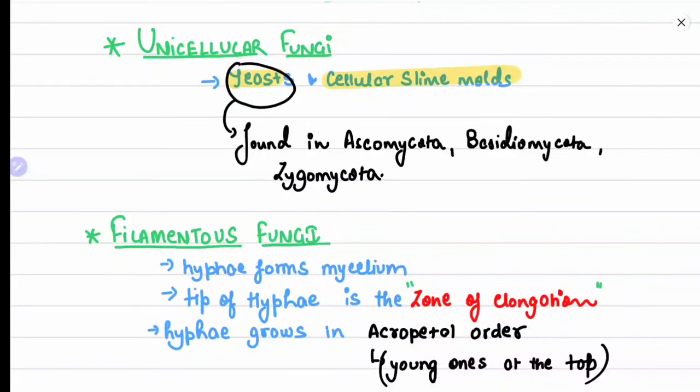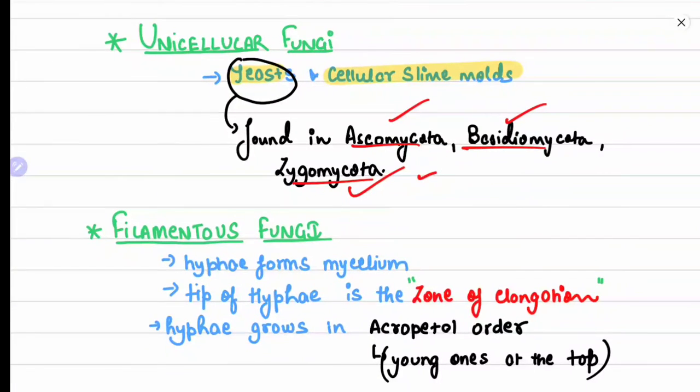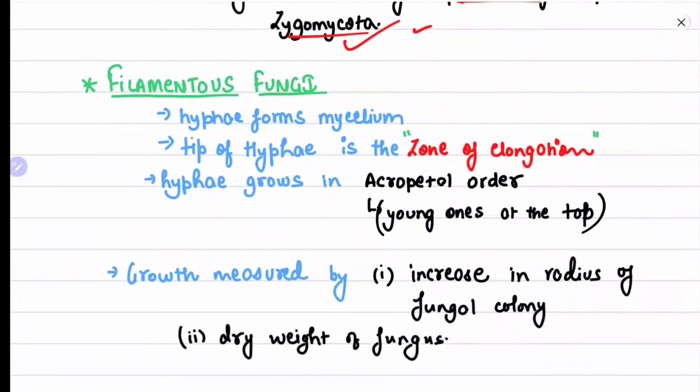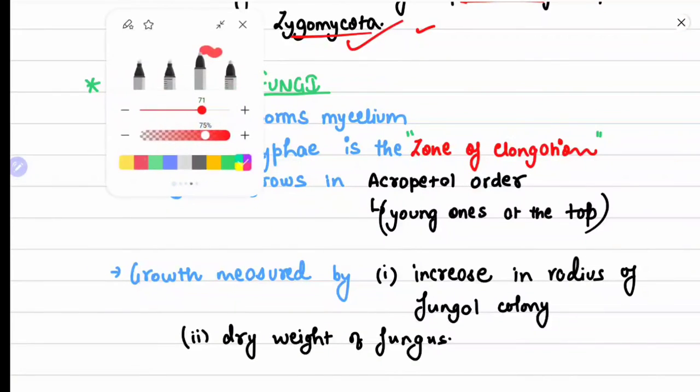Now unicellular fungi. Yeasts are an example of unicellular fungi, and cellular slime molds are also unicellular fungi. Yeast is found in Ascomycota, Basidiomycota, and also in Zygomycota. These classes will be dealt with in the classification chapter. You should not use your brain here.